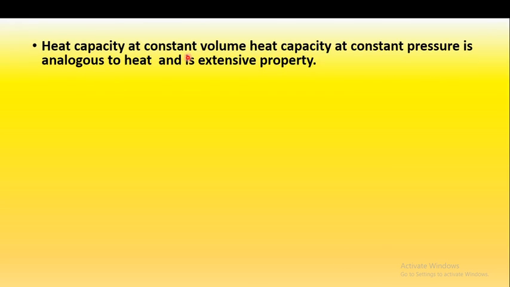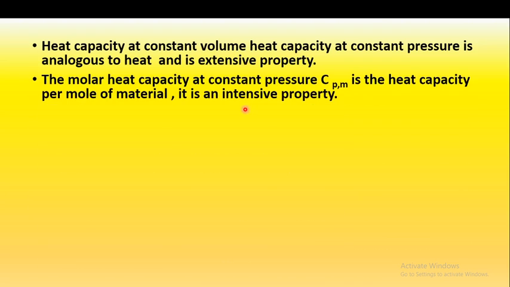So heat capacity at constant volume and heat capacity at constant pressure are extensive properties. We have studied what an intensive property is: intensive means independent of mass, and extensive means dependent on the mass or size.